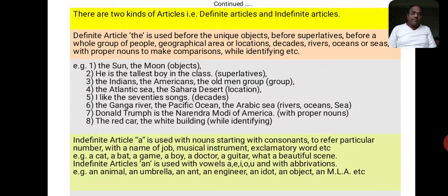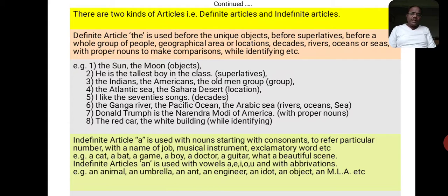See the next example. Donald Trump is the Narendra Modi of America. We are using the article "the" before the proper noun, that is Narendra Modi. The red car, the white building: when we identify a particular thing about its identity.